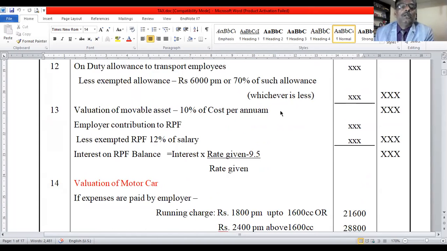Then come to on-duty allowance to transportation employees. Already told you. This is the point you remember.